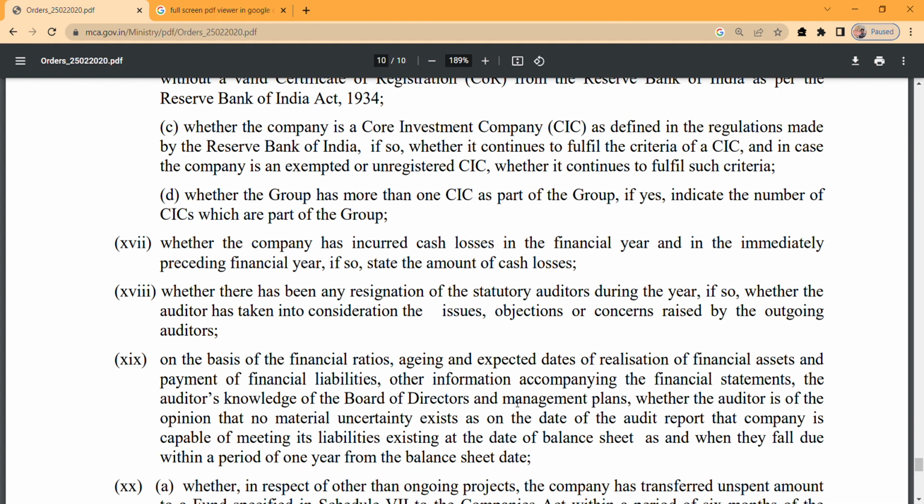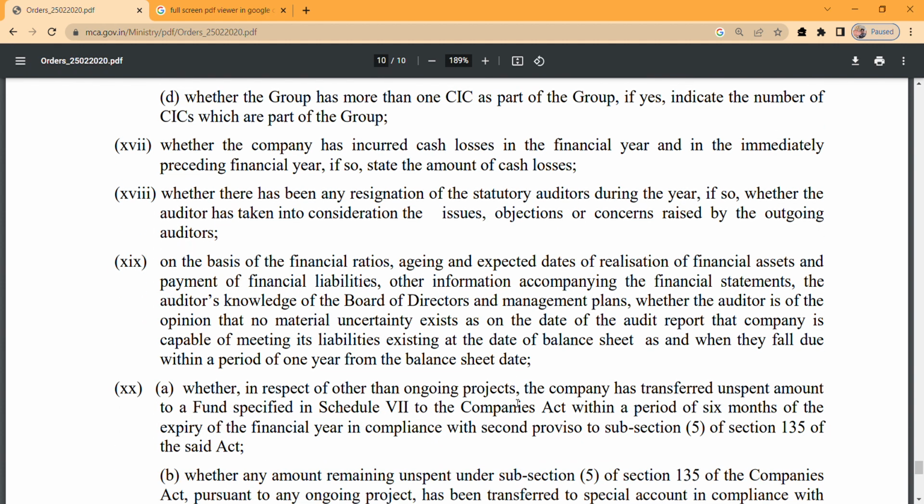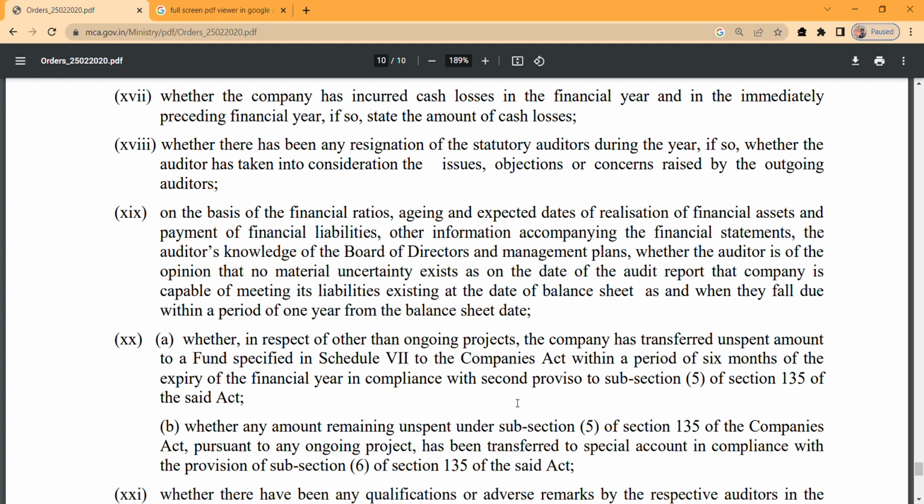After seeing those particular financial figures, it needs to be stated whether the company will be capable of meeting the liabilities existing at the balance sheet date, till the next 1 year from the balance sheet date, right? So coming to point number 20.